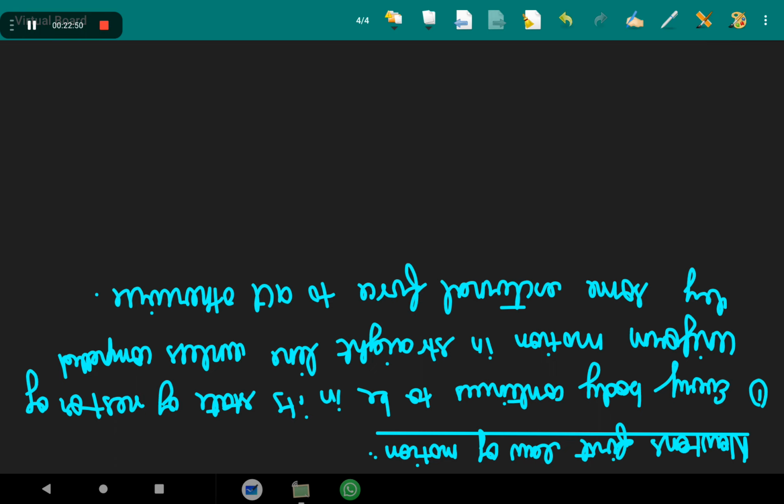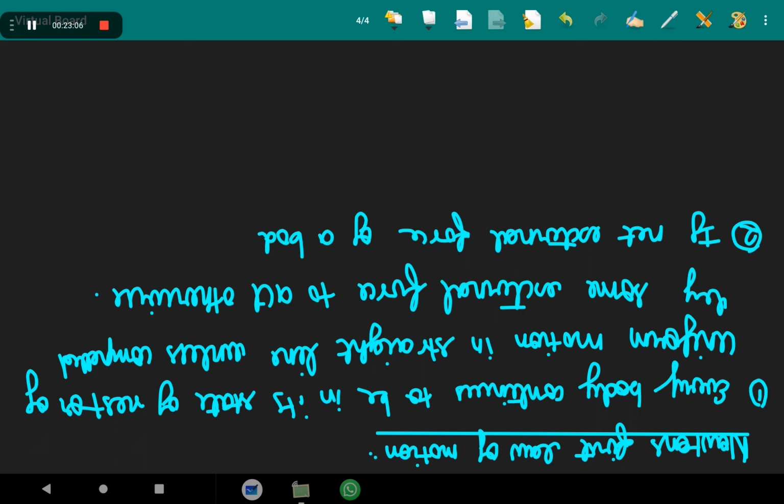If the net external force on the body is zero, its acceleration is zero. Acceleration can be non-zero only if there is a net external force on the body.